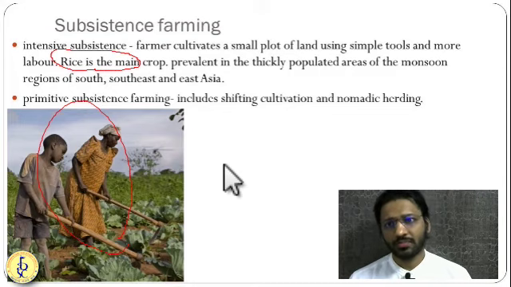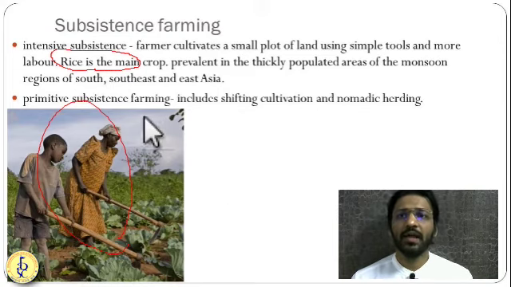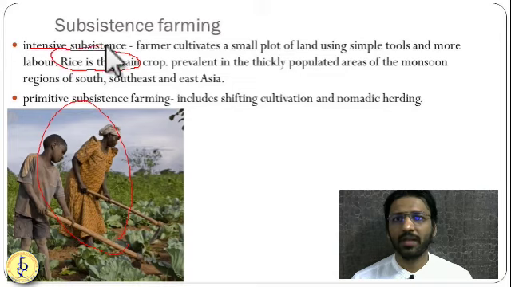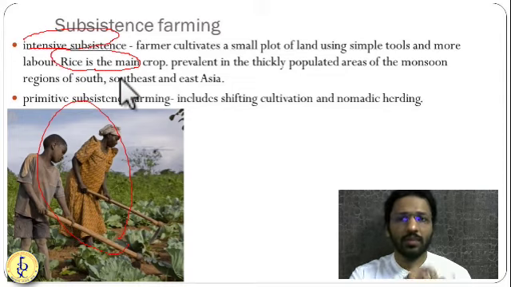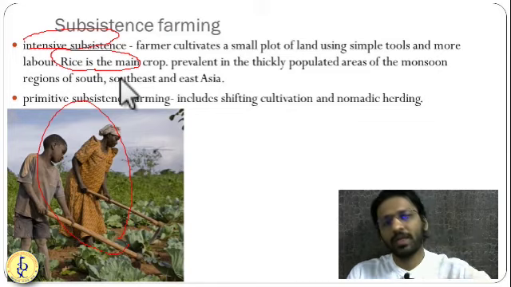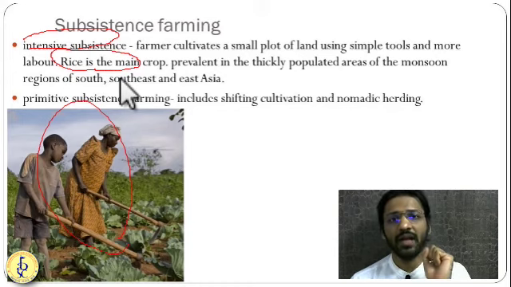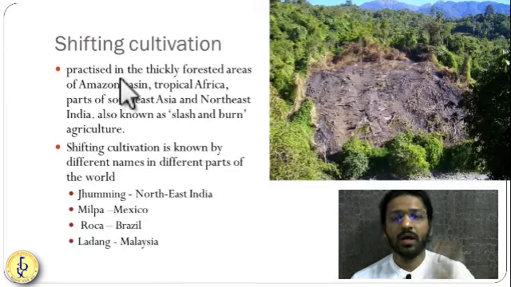Second type of subsistence farming. Okay, so we can classify subsistence farming itself into intensive subsistence farming and primitive subsistence farming. Whatever I have spoken about is intensive subsistence farming. That means you are growing multiple crops in a year on your farm. Primitive subsistence farming is of two types. First is shifting cultivation and another is nomadic herding.